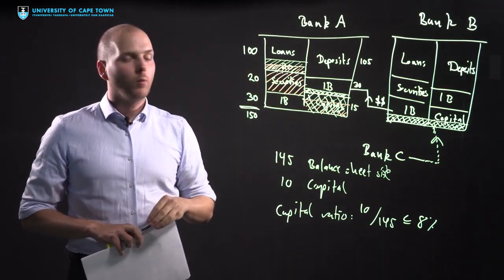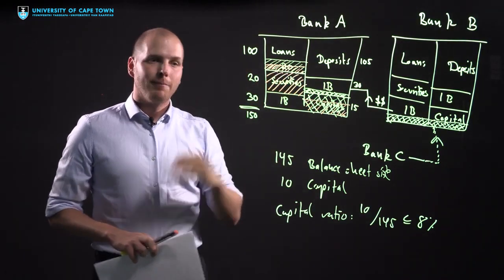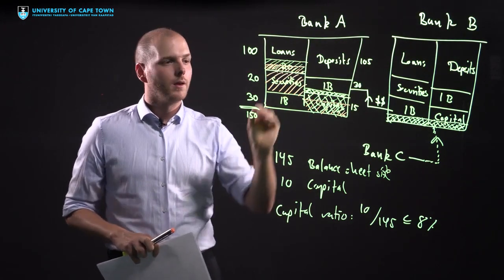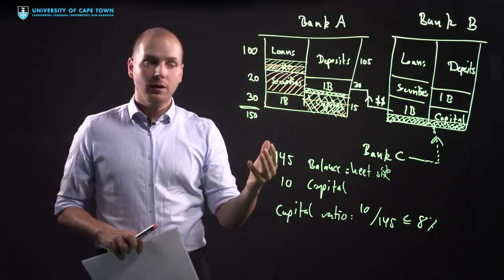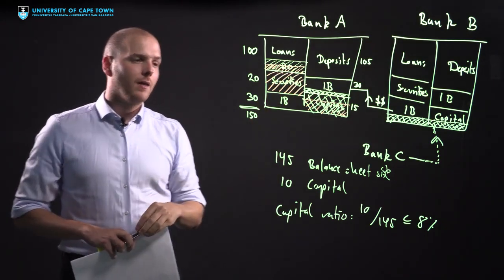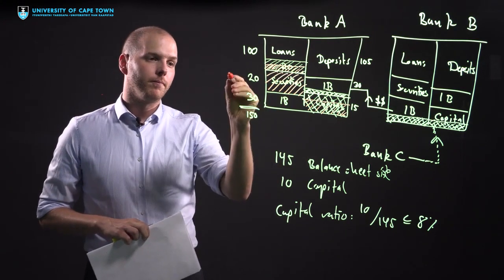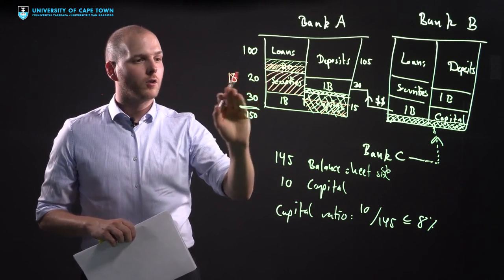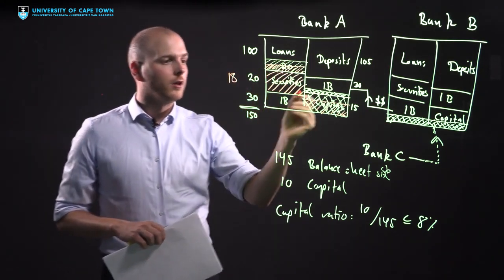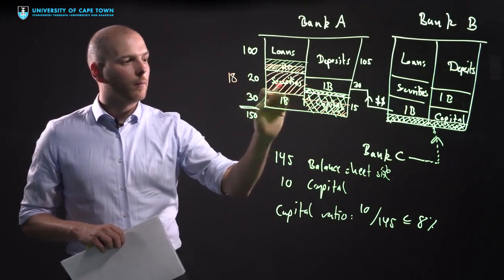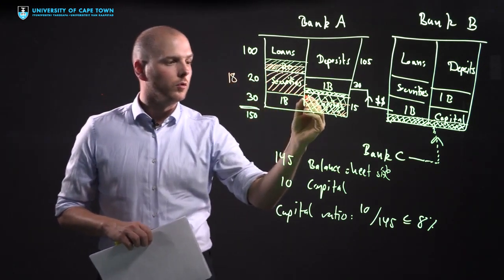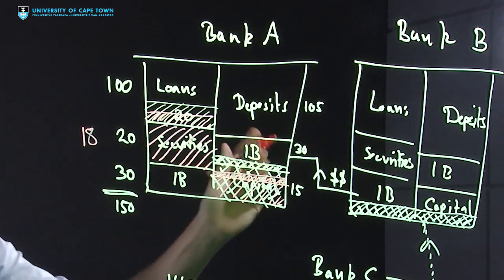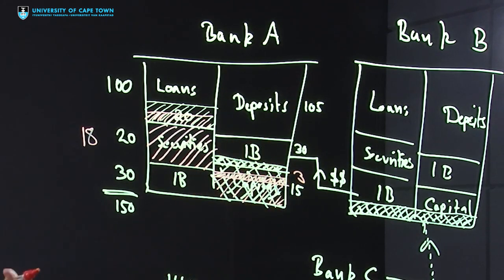The securities were worth 20 originally, but this bank needs to get rid of them in a fire sale. So they need to get rid of them in a hurry. These securities don't recoup 20 when they are being sold off, but let's say they only recoup 18. That's the new value of these securities as a consequence of this fire sale. So now there's another shock that the bank capital needs to absorb, this time of 2. This shock, again, eats from the bank capital, so the new bank capital is only 3.